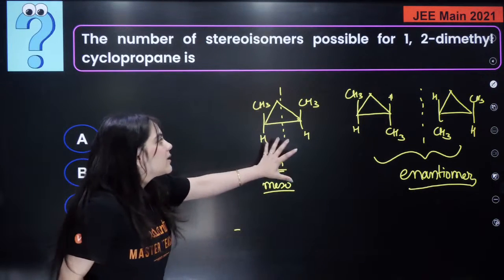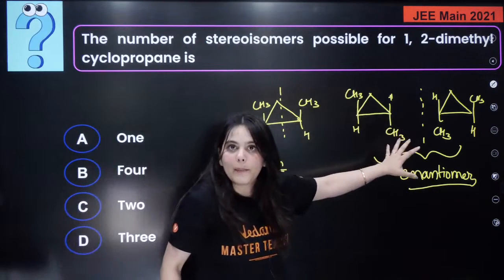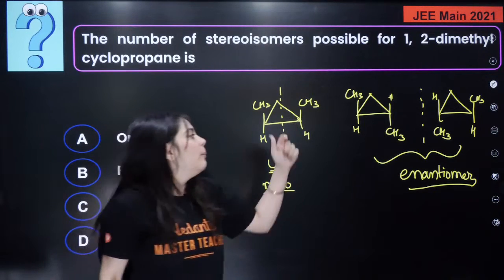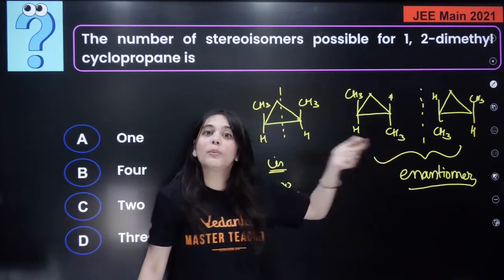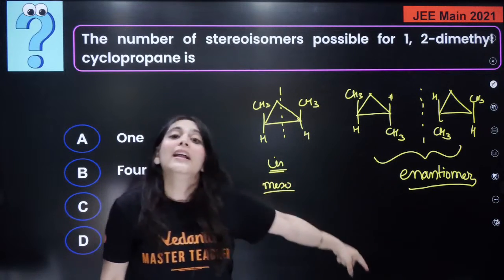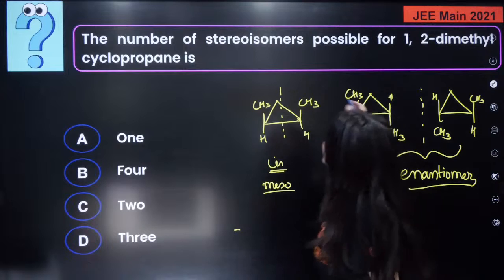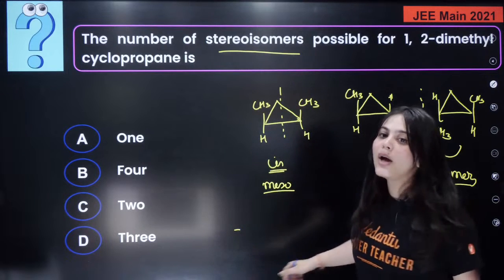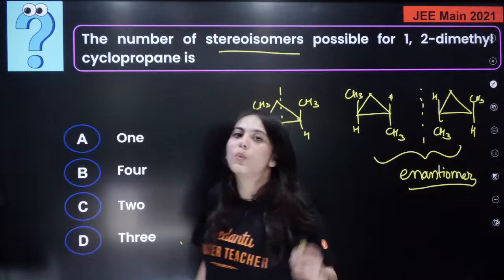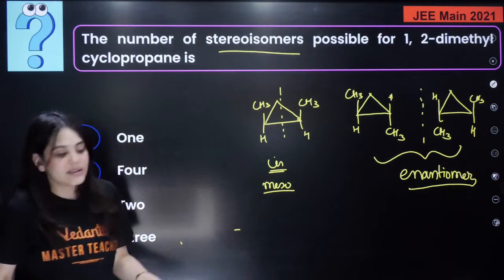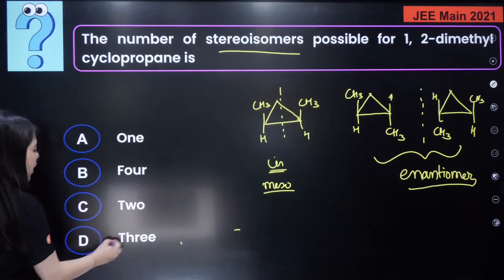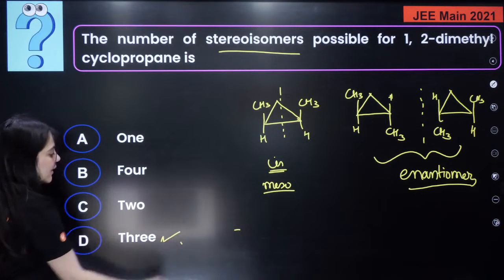So what is happening? This is the cis compound, this is the trans compound. And the cis compound has no mirror image, while the trans compound, being optically active, will show enantiomerism. Now to answer how many stereoisomers are there, can you count? These are 1, 2, 3. 3 stereoisomers are present, 1 cis and 2 trans structures possible. Yes, the correct answer is not A, it is 3.